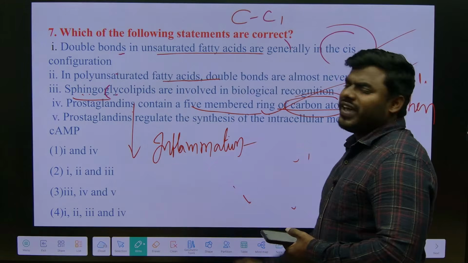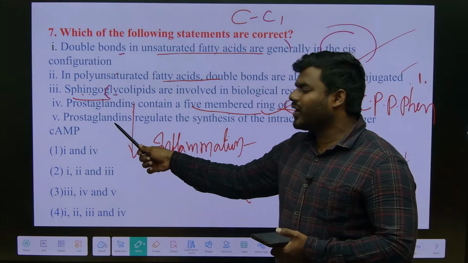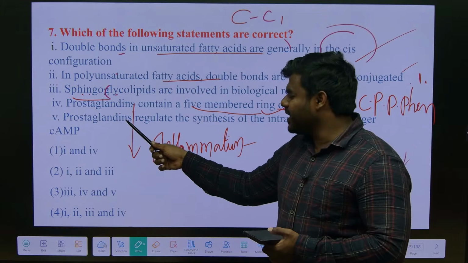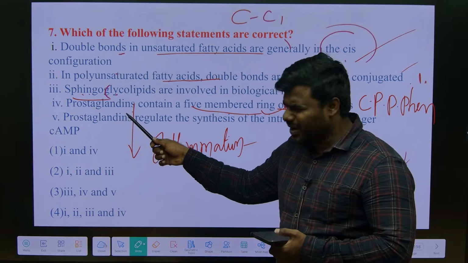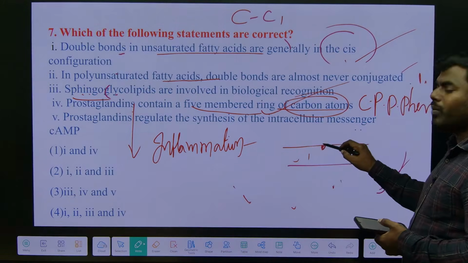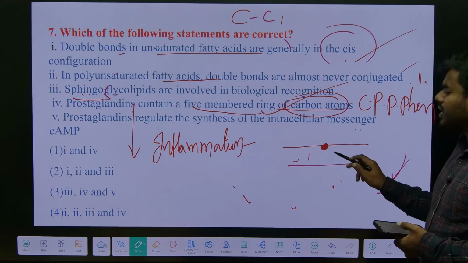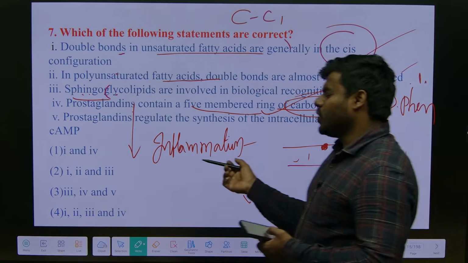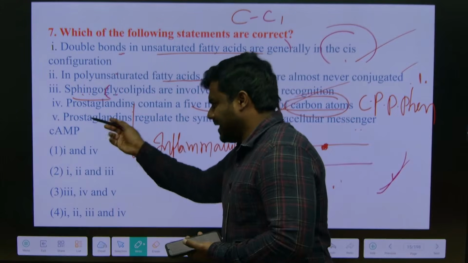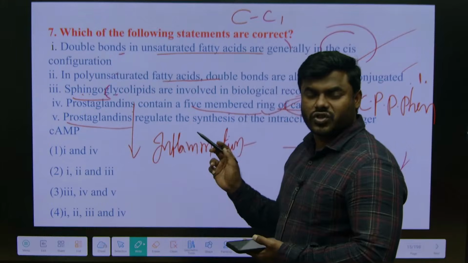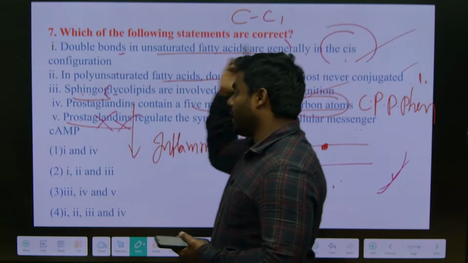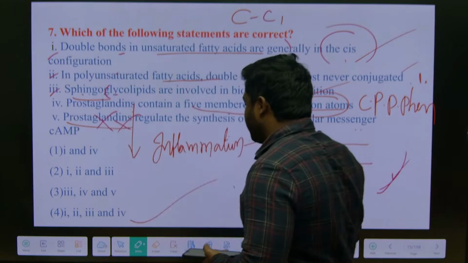Very good. Because we have studied, this is what derivative? Cholesterol derivative. Cholesterol derivatives never use the GPCR. They can easily enter through the membrane into the nucleus. So they will directly go and bind with the DNA domain present within the nucleus. So mostly they don't use any secondary messengers. There are some possibilities, but here they have specifically asked about prostaglandin. They don't use any secondary messengers. Hence, options 1, 2, 3, 4 are the correct statements.